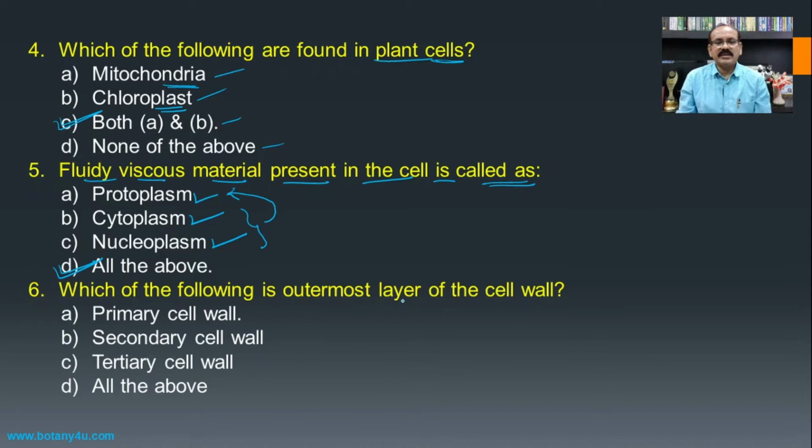Then which of the following is the outermost layer of the cell wall? We have the cell wall which is three layered, that is primary cell wall, secondary cell wall, and tertiary cell wall.